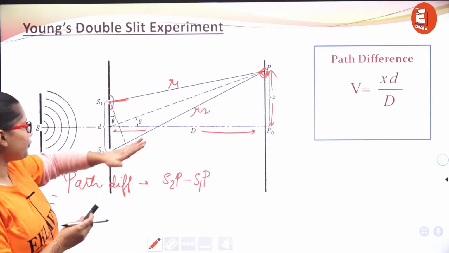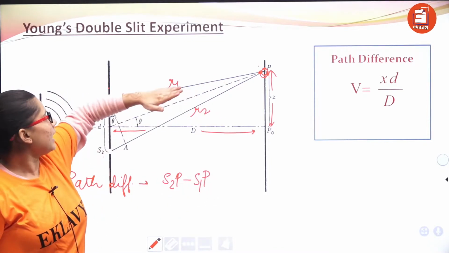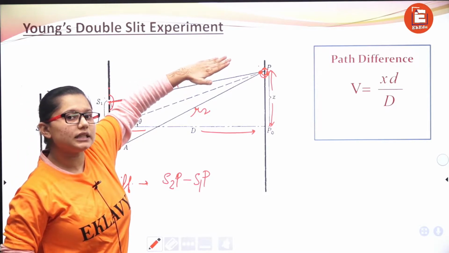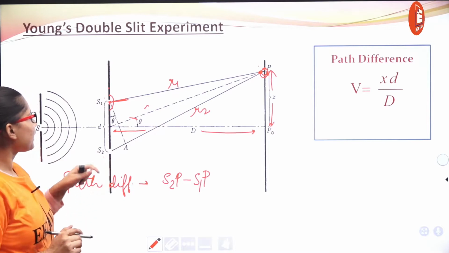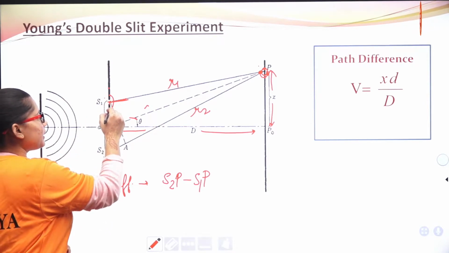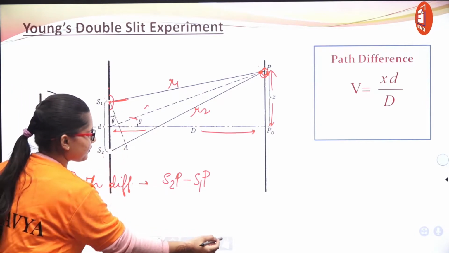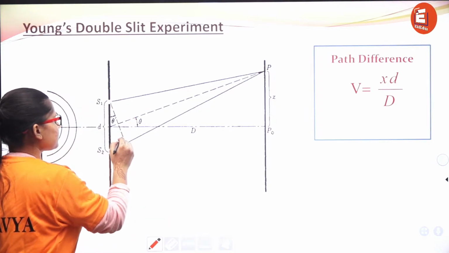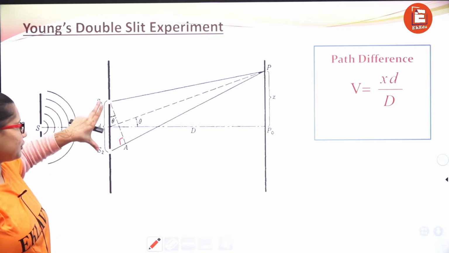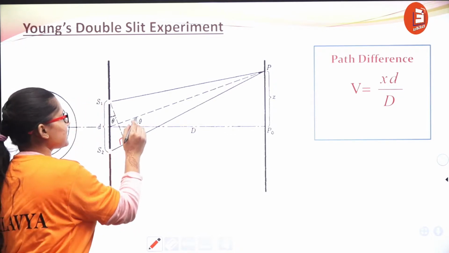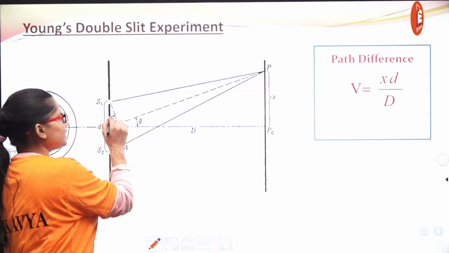What we are saying is the difference between the path of light covered from S2 and the path covered from S1P. So what we have done is dropped a perpendicular, this S1A, and because we have taken this length to be very small, we say let's call this angle theta.